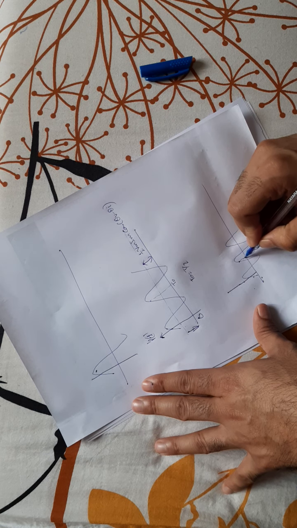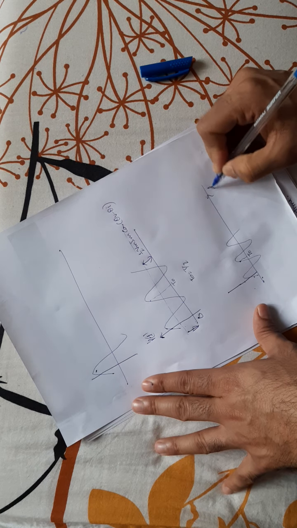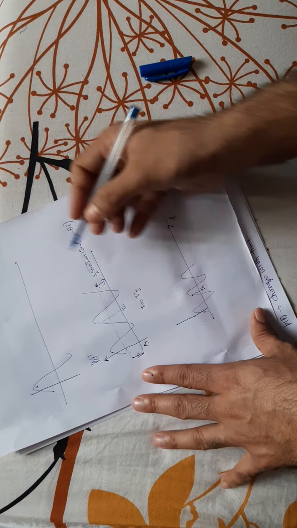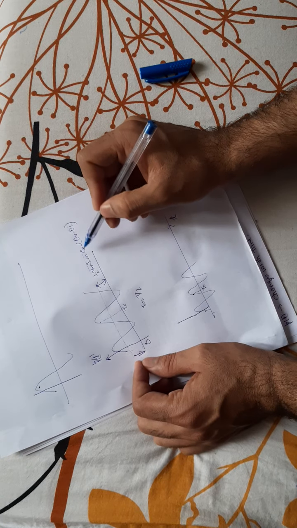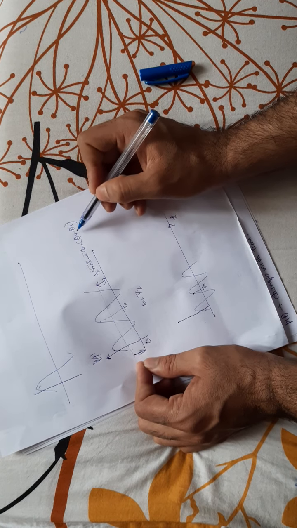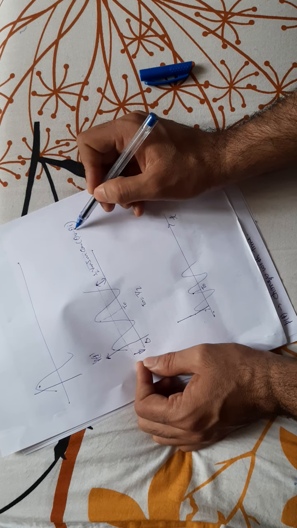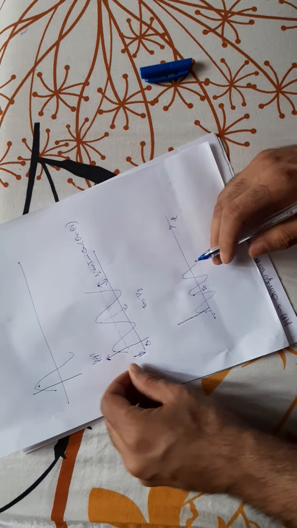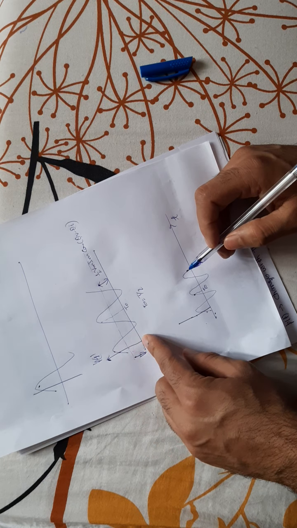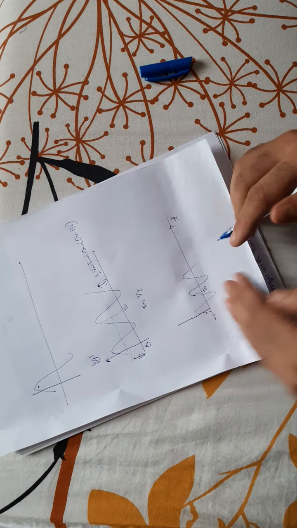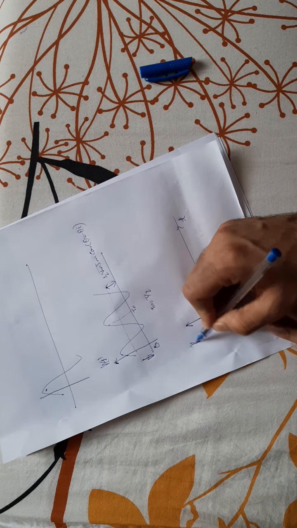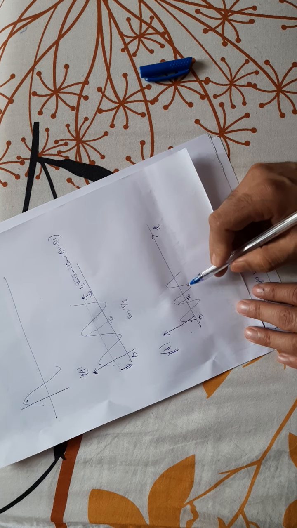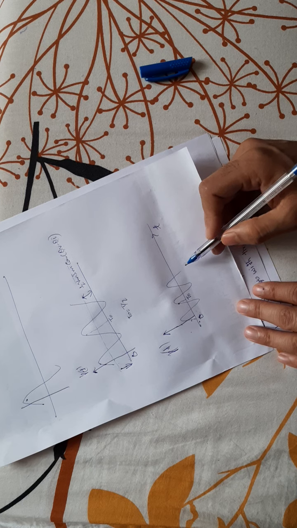So this was nothing but T naught. This is T. So what I am doing, I am saying if the phase difference between these two phases is equal to 0, so the first term will be 0. Now this phasor will shift from this point to this point. It will come downwards. So this will be the curve. You can see. Okay.